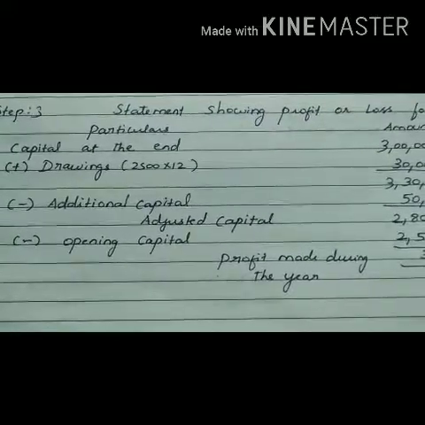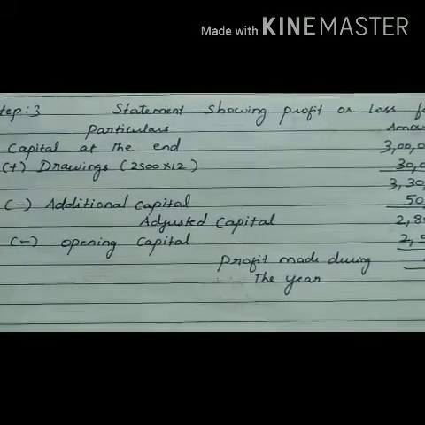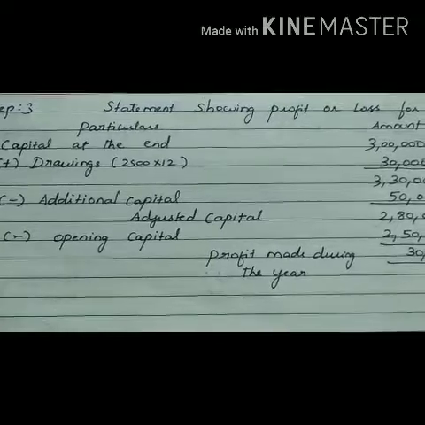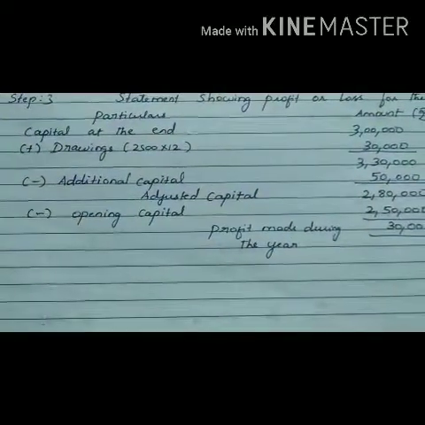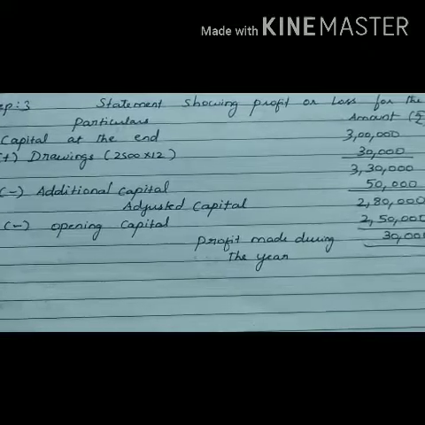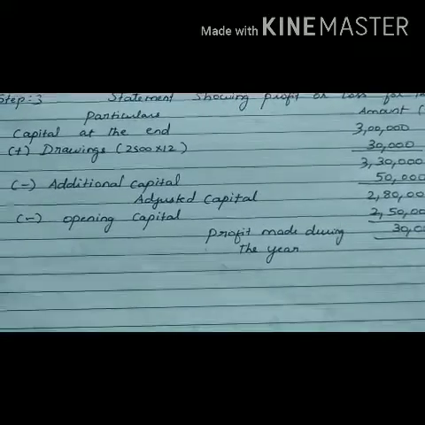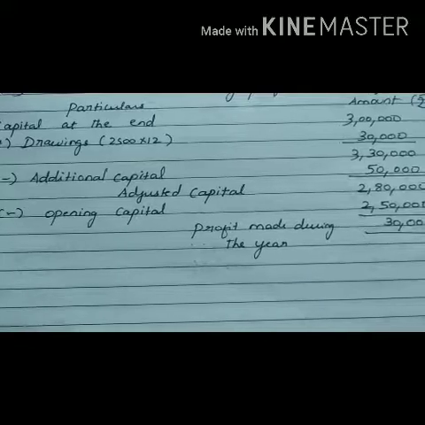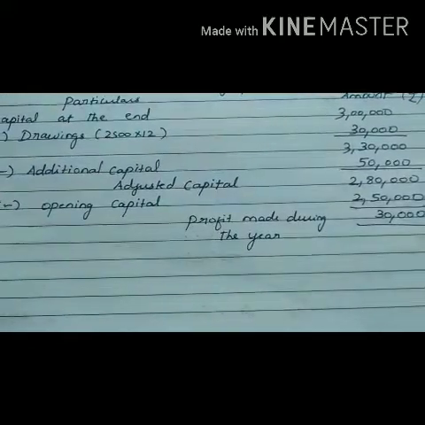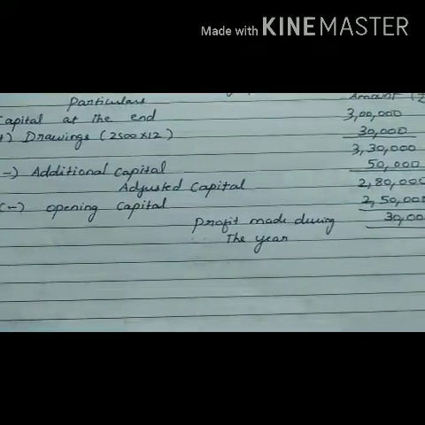So we will be multiplying by 12. 2,500 into 12, 30,000. And then the total comes to 3,30,000. Now deduct the additional capital of 50,000. You will be getting 2,80,000 as the adjusted capital.